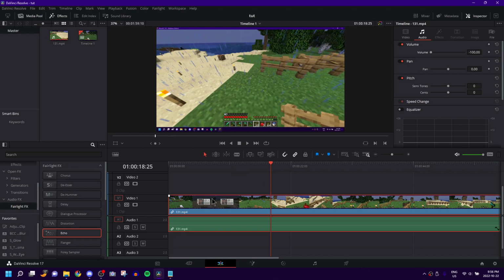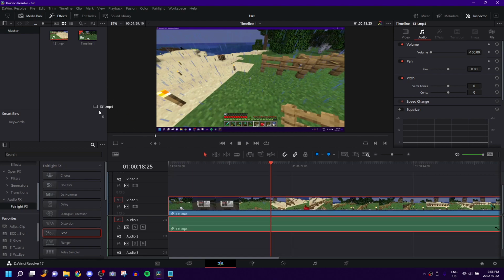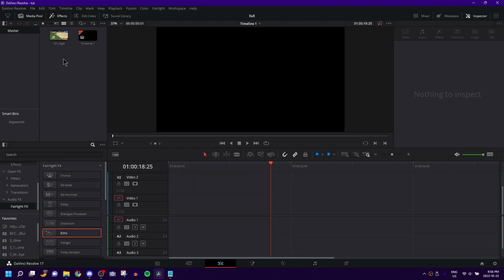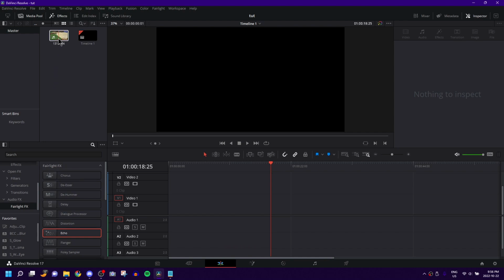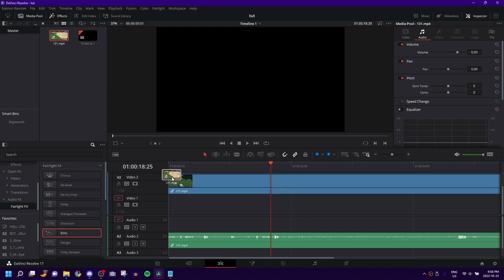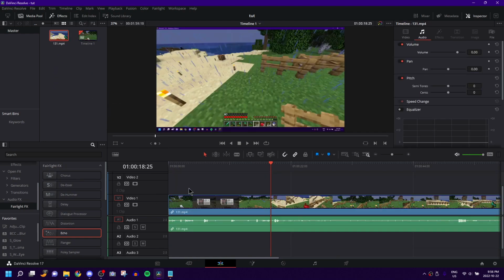Basically, if you don't already know how to get a clip into the timeline, there's tutorials on how to do that. But basically, let me just delete this just to show you. In this section, you're going to right click, import media. I'm not going to do that because it's going to show me my media stuff, so I don't want to do that quite yet. But you basically import, double click on any video, and you just drag it into the timeline. Make sure it's on video and audio 1.